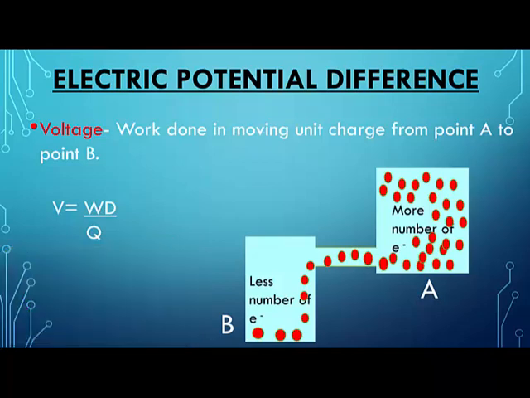So understand the definition of potential difference. Potential difference is simply the work done in moving a unit charge from point A to point B, and this is the formula of potential difference. Potential difference is work done upon the amount of charge, V = W/Q. Basically, how do we designate potential difference? It is designated as V, capital V. What is this Q here? Q क्या होता है? Ma'am, charge. Very good, charge. ठीक है?